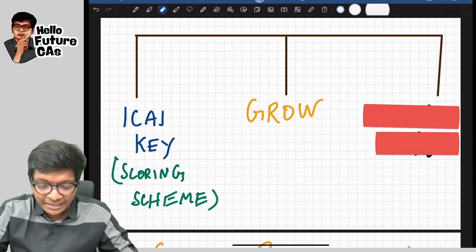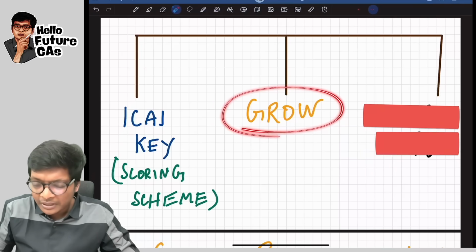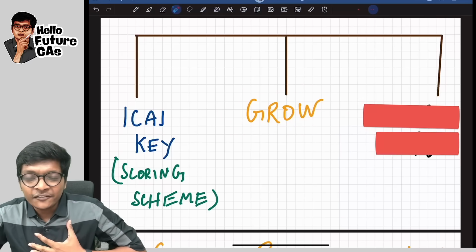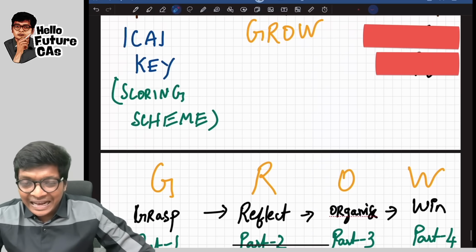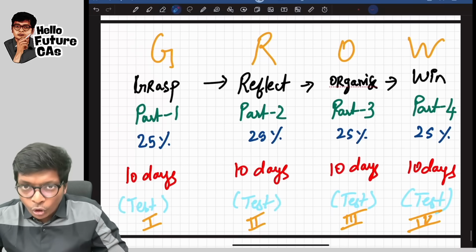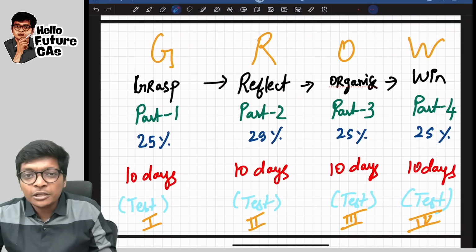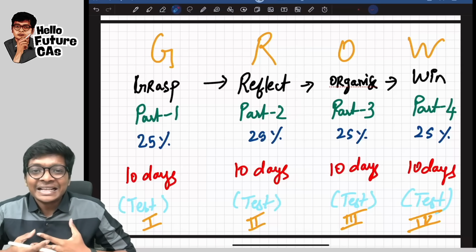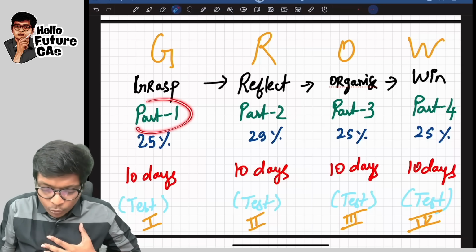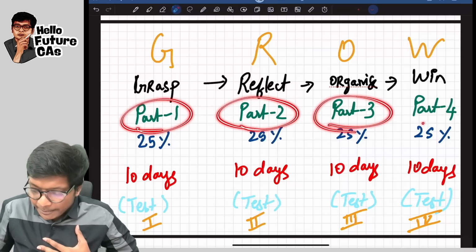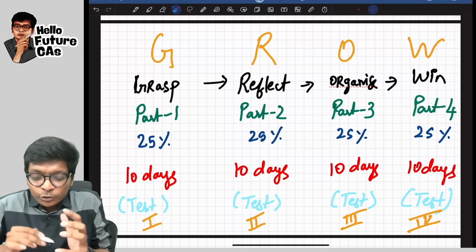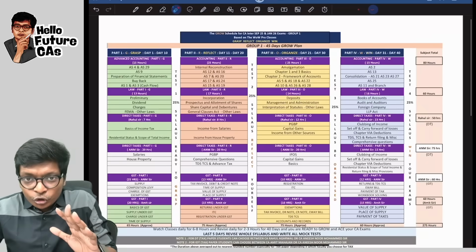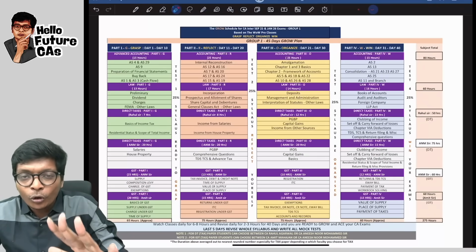The second one, I will call it GROW. We all want to grow in life in various aspects. And from there, I have derived GROW for you guys in 4 parts. See it as part 1, part 2, part 3, part 4.